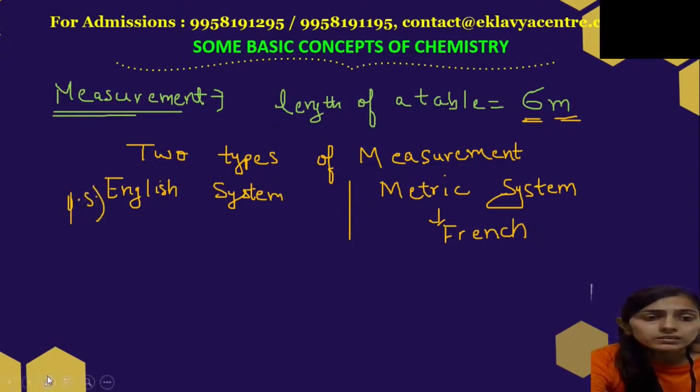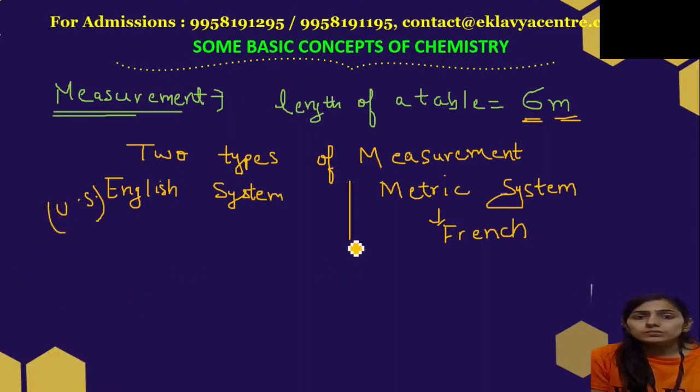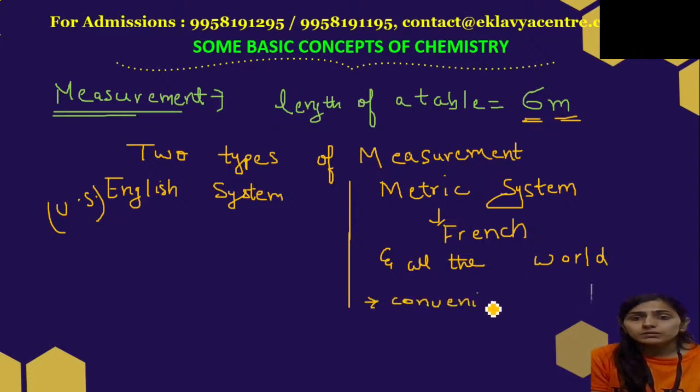Why was this French system very famous? Because the metric system was famous in French and all over the world. Why? Because this system of measurement was very convenient, and it was actually the decimal system.